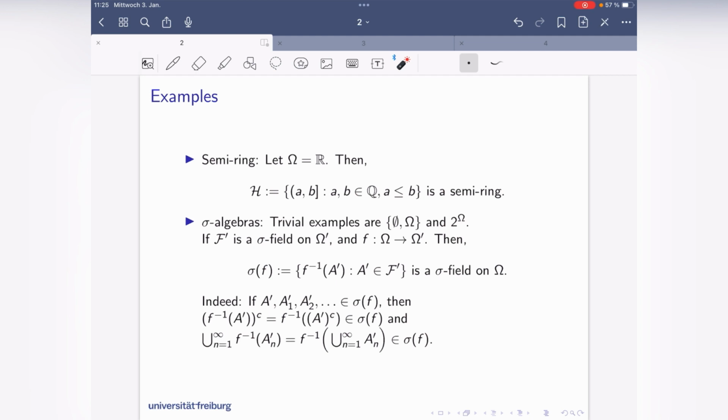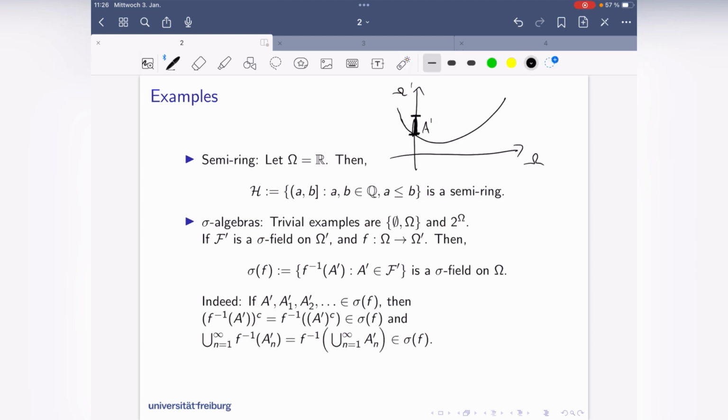So let me draw one picture maybe for the complement, or maybe you know this, but then let's record it. Let me take a simple example. So omega is here, omega prime is here, and let's use a map or a graph like this here, and I have, let's say, set A prime here. On the one hand, I have the complement of the pre-image of A prime.